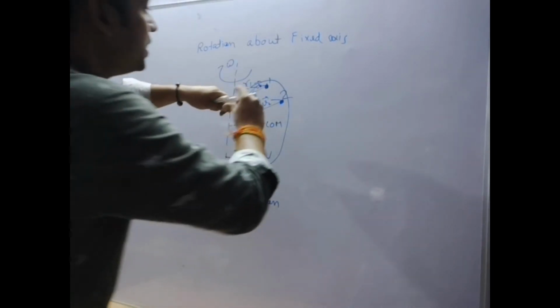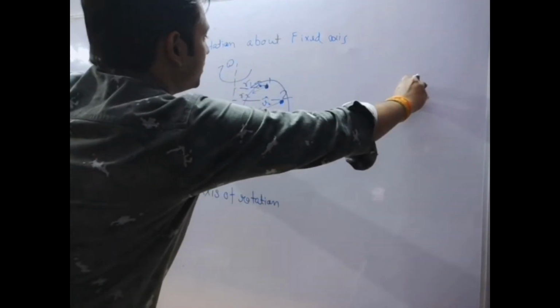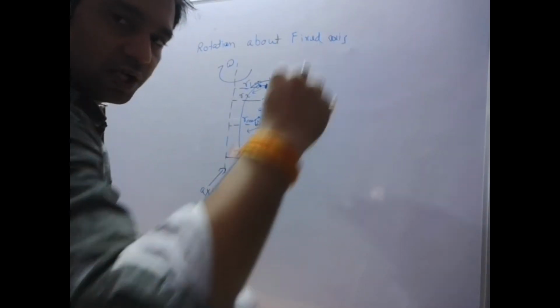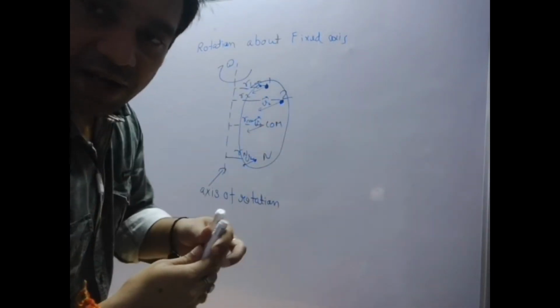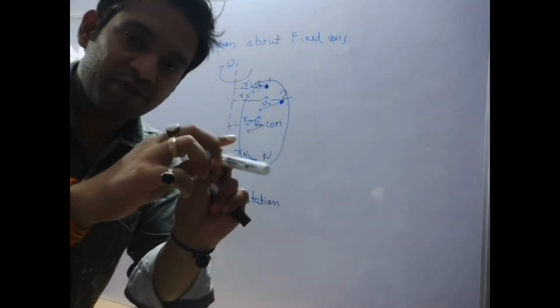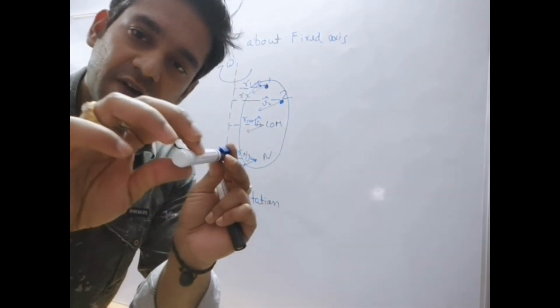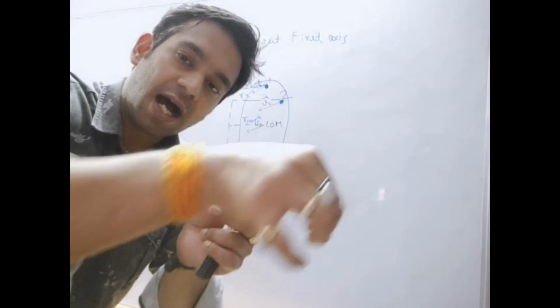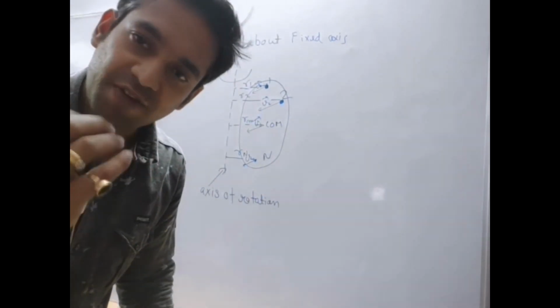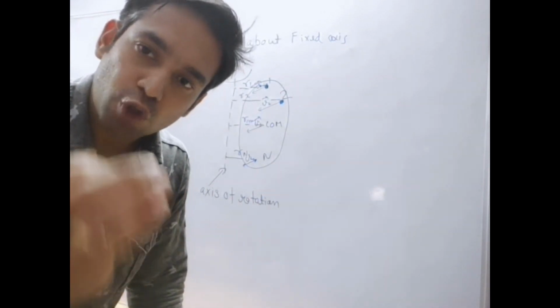What I'm trying to say is that if we assume this is a sheet coming outside from the board, then this will cover a circular motion. If we assume only particle r1, it will cover a circular motion on a surface perpendicular to the axis of rotation.